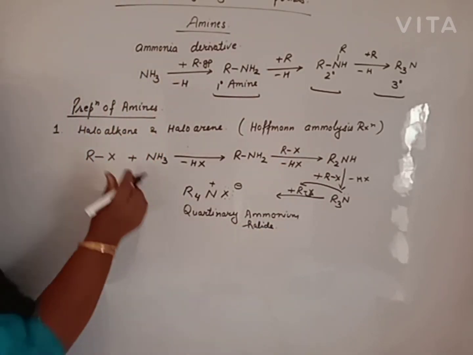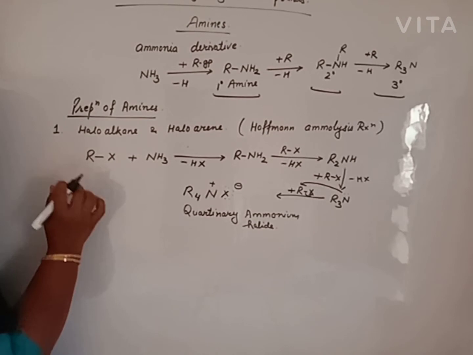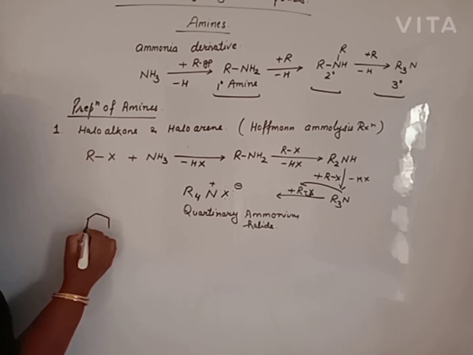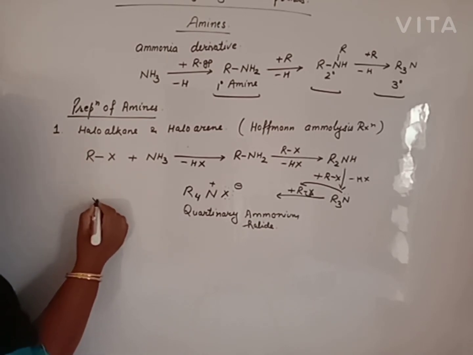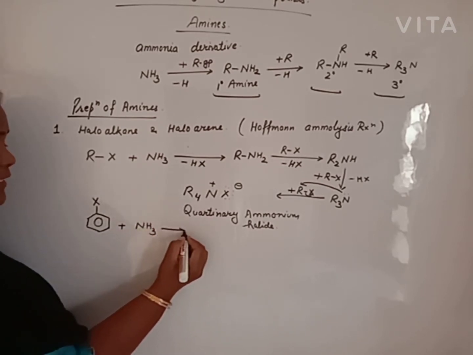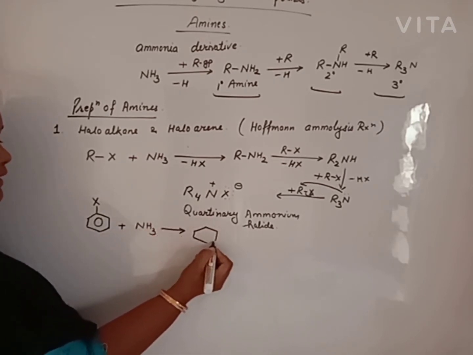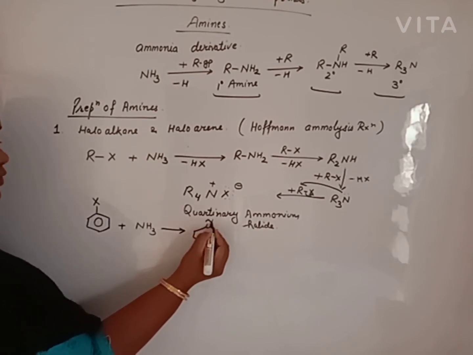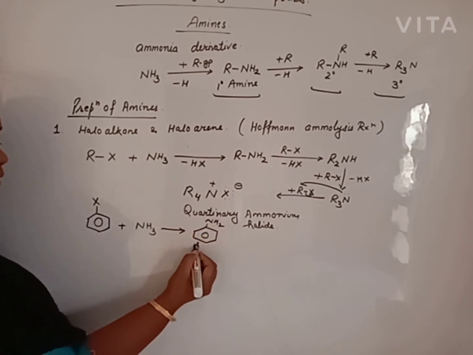Clear? Beta, when haloarenes react with ammonia, a substitution reaction takes place and we will get aniline, a primary amine.